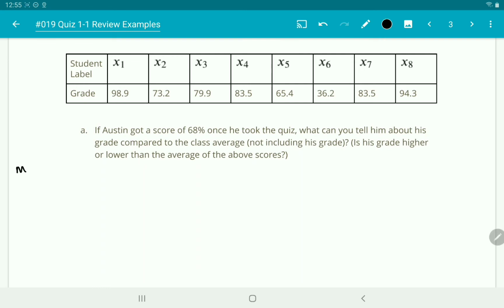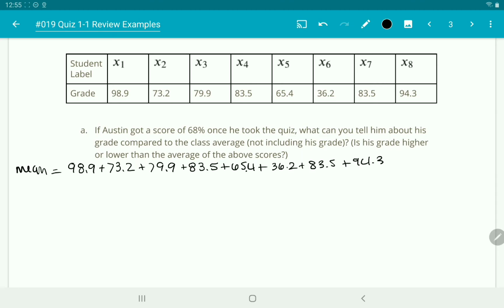So we need to find the mean. Okay, so we need to add all of these together and then divide by 8, because that's how many scores we have. Okay. So we add them all together and we're dividing by 8. And once we do that, we're going to get 614.9 divided by 8.